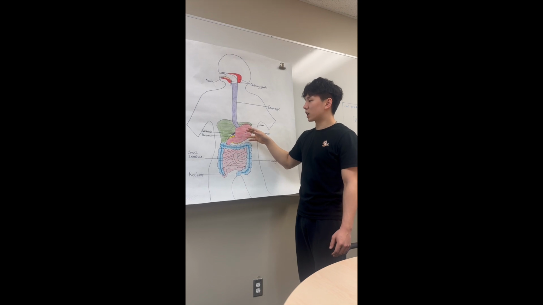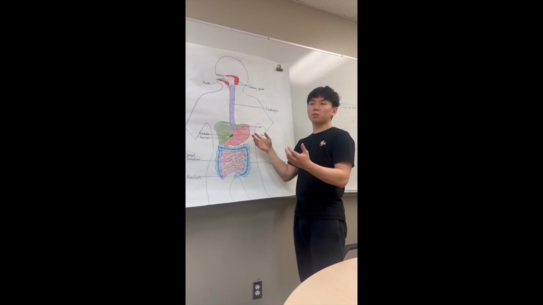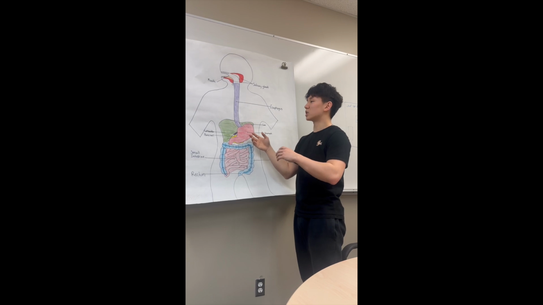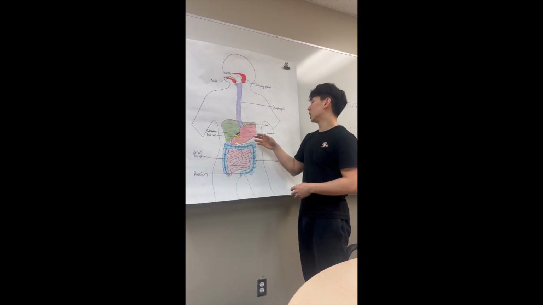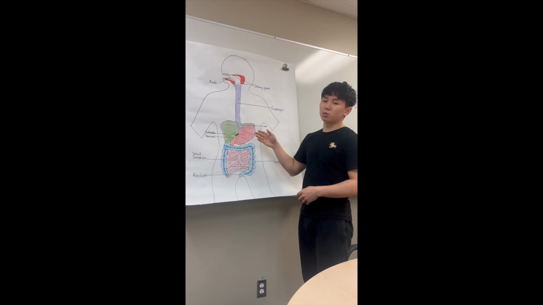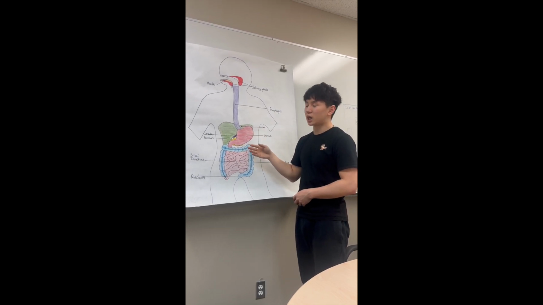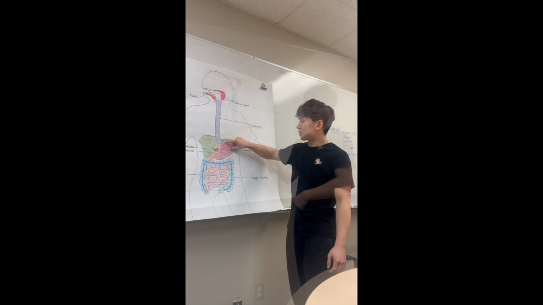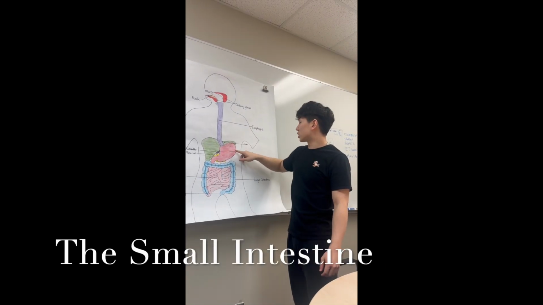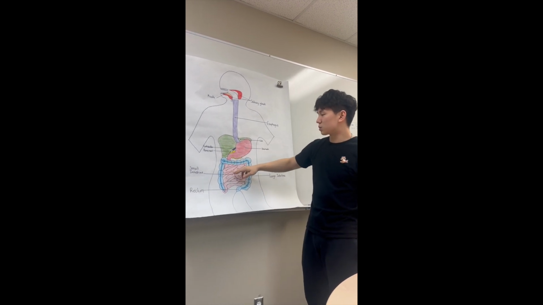And it is both mechanical and chemical, as the mechanical digestion is when the muscular walls in the stomach mix and break down the food physically, and then the chemical digestion is where the proteins react with the hydrochloric acid and pepsin to create peptides. After the food is processed and digested through the stomach, next up it enters the small intestine.